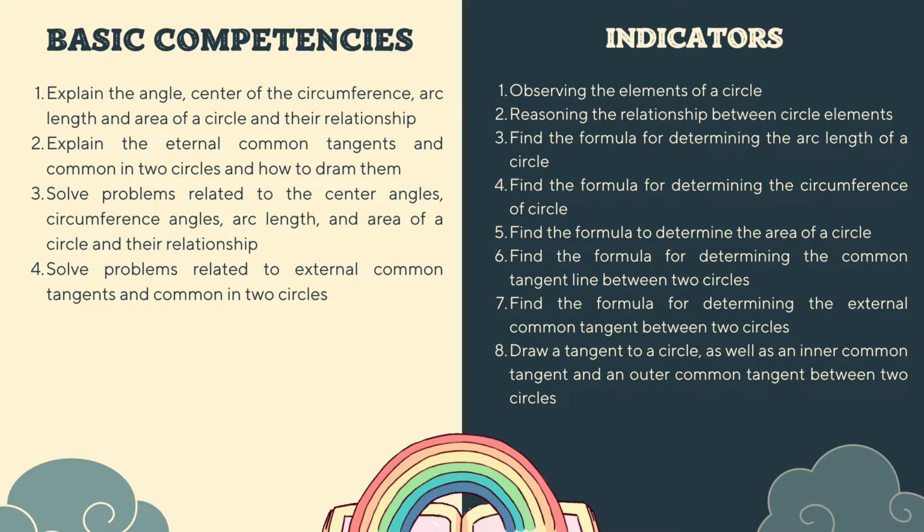Find the formula of determining the common tangent line between two circles. 7. Find the formula for determining the external common tangent between two circles. 8. Draw a tangent to a circle as well as an inner common tangent and an outer common tangent between two circles.